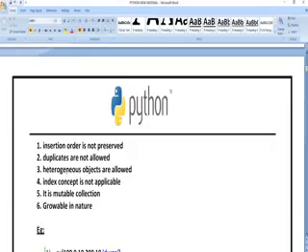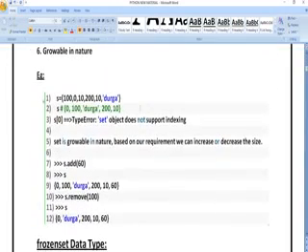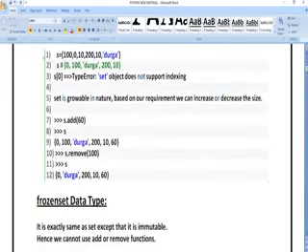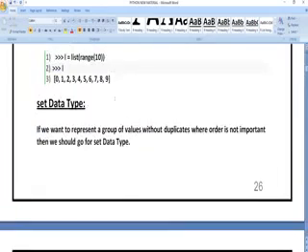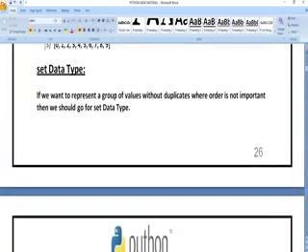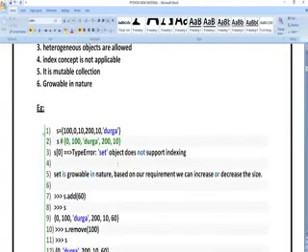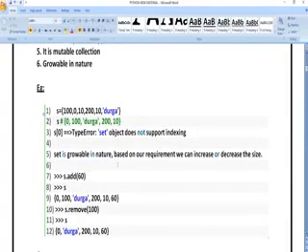Next, set is a data type where you can perform different types of operations like insertion and so on. Let us see. Here I have taken s is equal to 10, 0, 10, 200, 10, Durga.